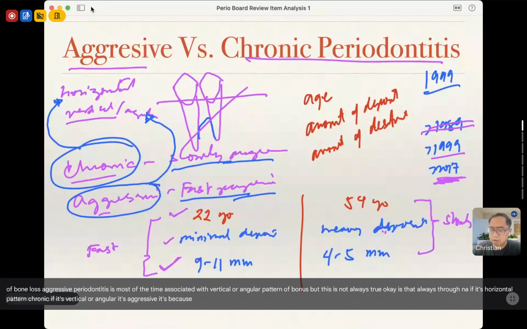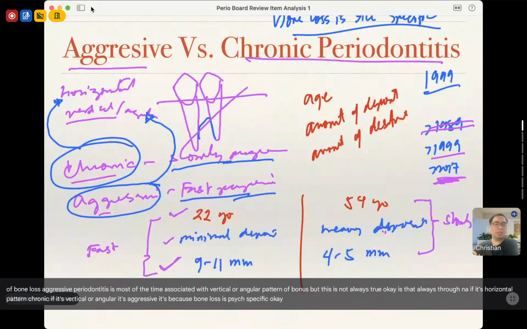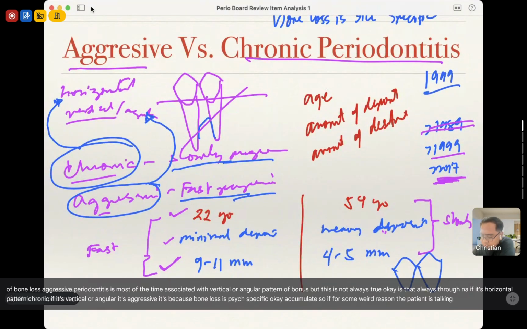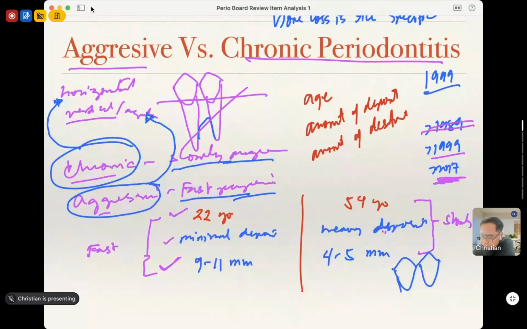It's because bone loss is site specific. Okay? Bone loss is site specific, meaning to say bone loss only happens or occurs on the area where plaque would accumulate. So if for some weird reason, the patient is, let me draw a new one.